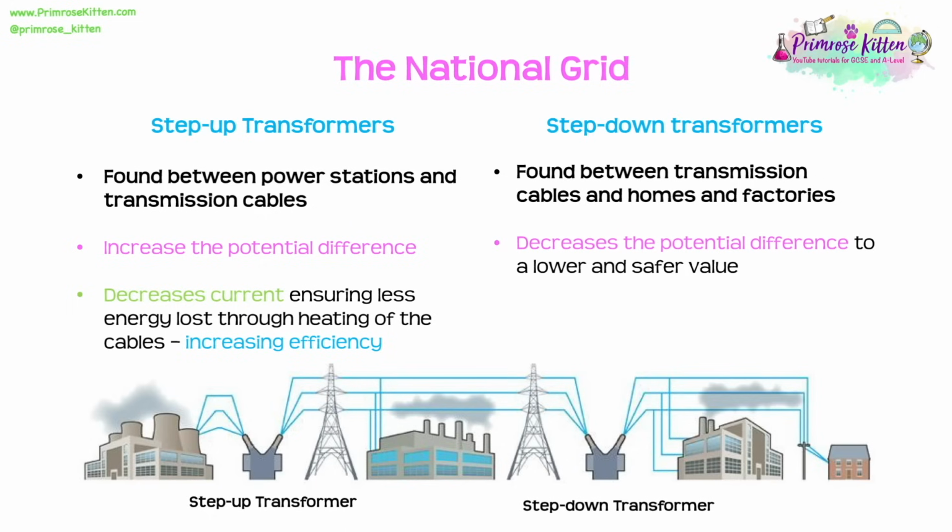Now step-down transformers, on the other hand, are found between transmission cables and homes and factories. Step-down transformers decrease the potential difference to a lower and safer value. It would be incredibly dangerous if we had potential differences as high as they were due to that step-up transformer entering our homes. The risk of electric shocks and fires would be very, very high. So we use step-down transformers to decrease that potential difference and reduce those risks.